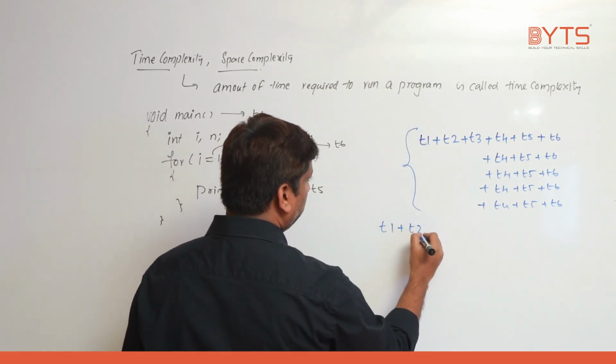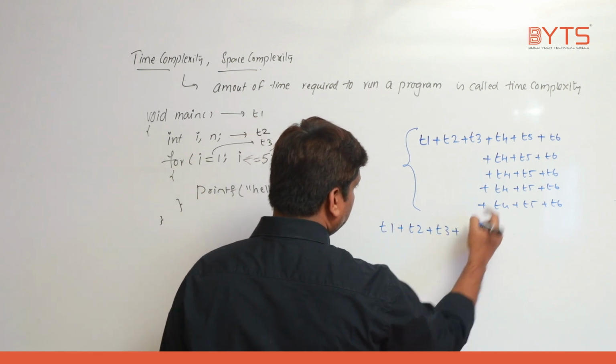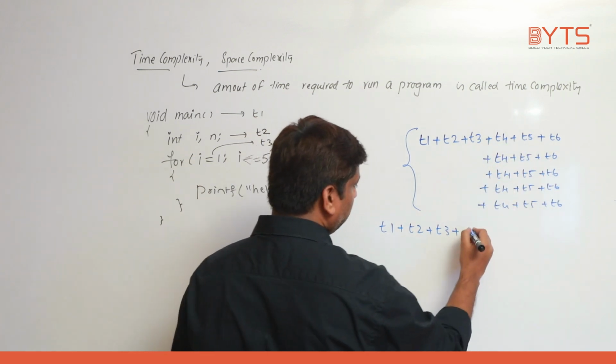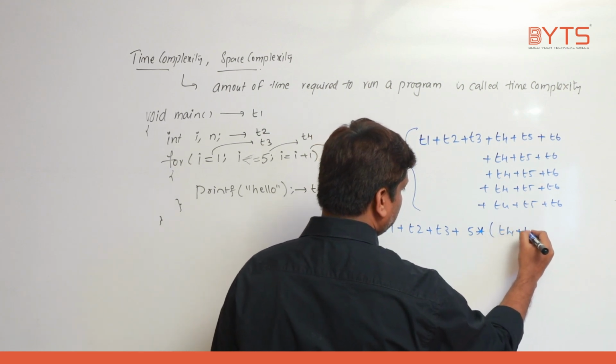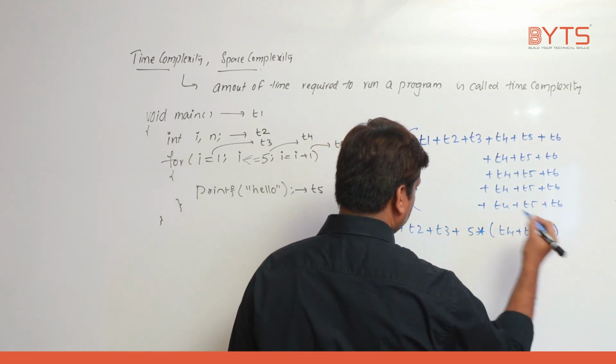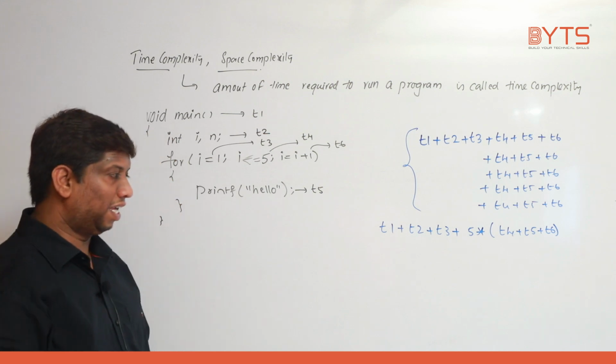T1 plus T2 plus T3 plus, if I take common out of this, 5 into T4 plus T5 plus T6. This is the time it has taken, right?